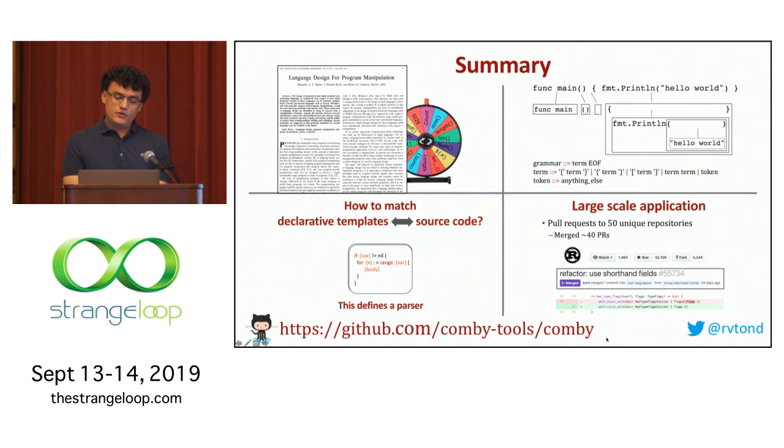In summary, I told you about language design for program manipulation, and things that make this space hard, especially for support across multiple languages, just in terms of syntax and breaking down syntax in a way that makes it possible to recognize things that you're interested in changing. I presented a simple grammar that can deconstruct programs for most languages in a way that makes it amenable for matching. I then described how I layer on top of this a way to match programs declaratively using templates.